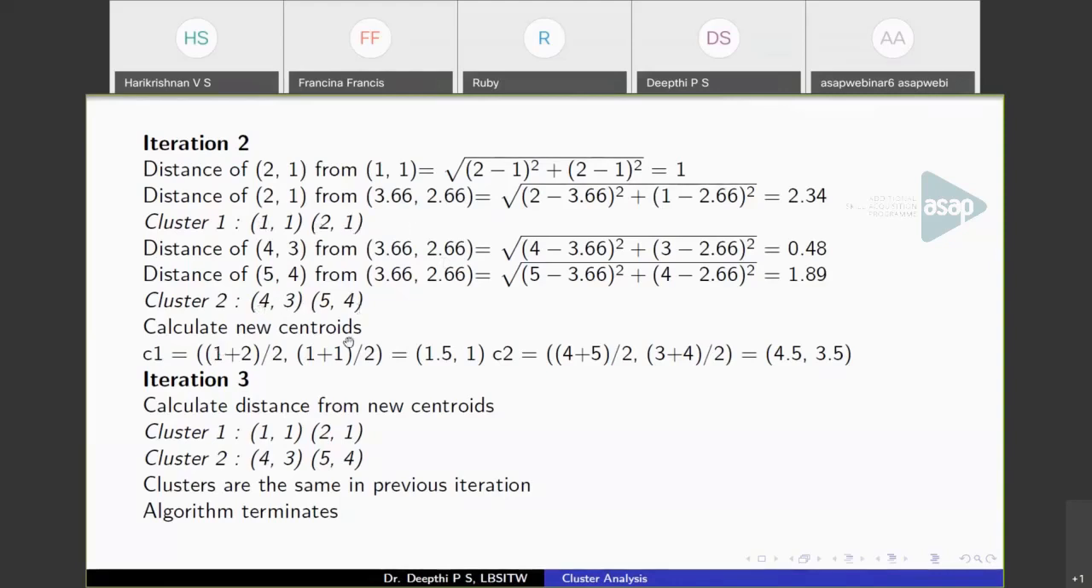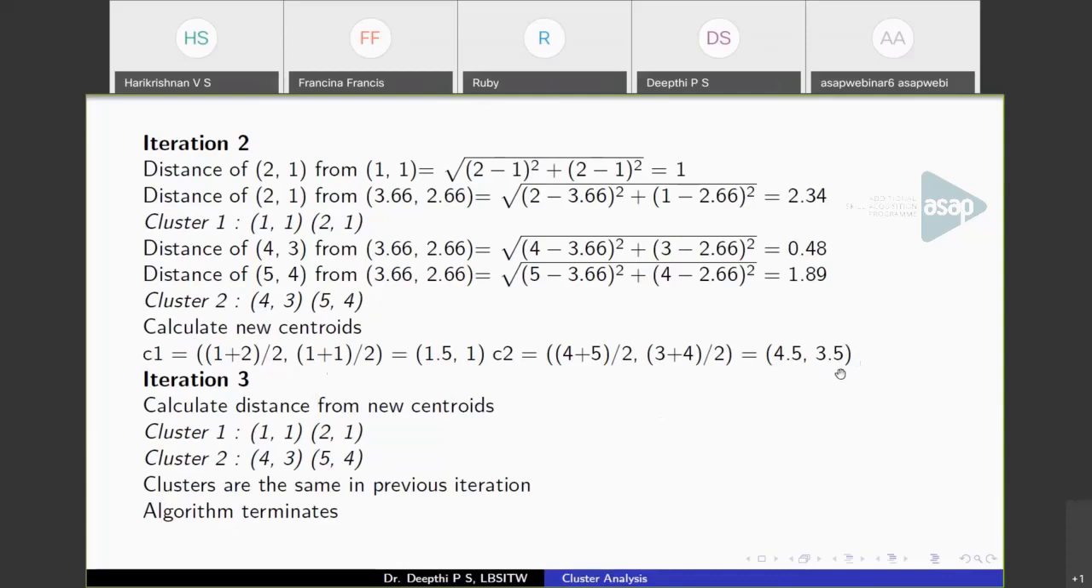Now calculate the new centroids, that is the average of the points belonging to the cluster. Cluster 1 has 2 points. So (1 plus 2) by 2 and (1 plus 1) by 2. That is 1.5 and 1, which will be the centroid of cluster 1. And for cluster 2 it will be (4 plus 5) by 2 and (3 plus 4) by 2. That is 4.5 and 3.5. Now we have updated cluster centroids.